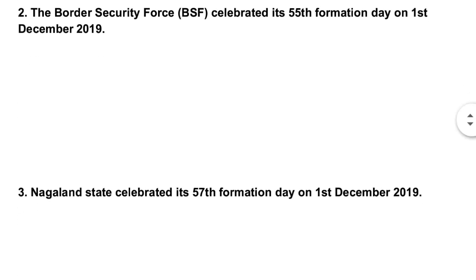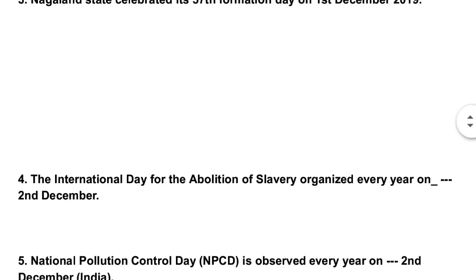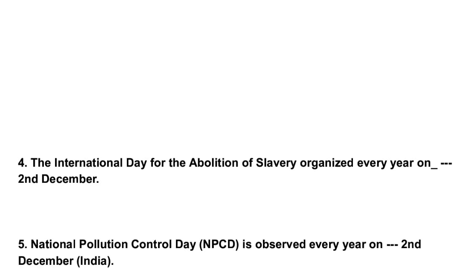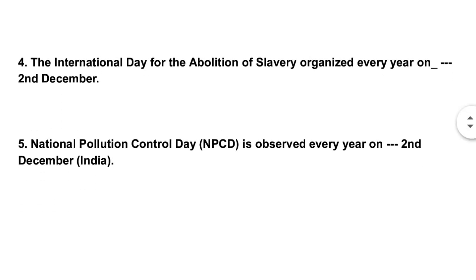Next, Nagaland State celebrated its 57th Formation Day on 1st December 2019. Next is the International Day for the Abolition of Slavery, organized every year on 2nd December. Next is National Pollution Control Day, observed every year on 2nd December.